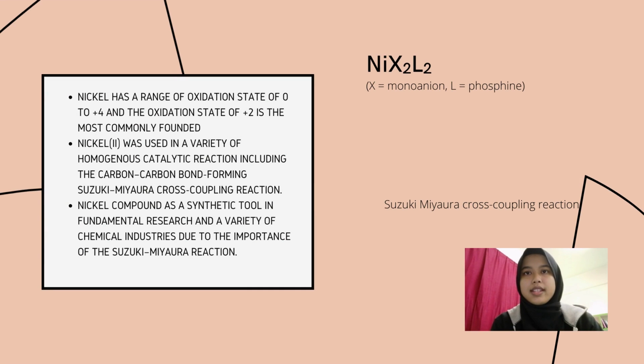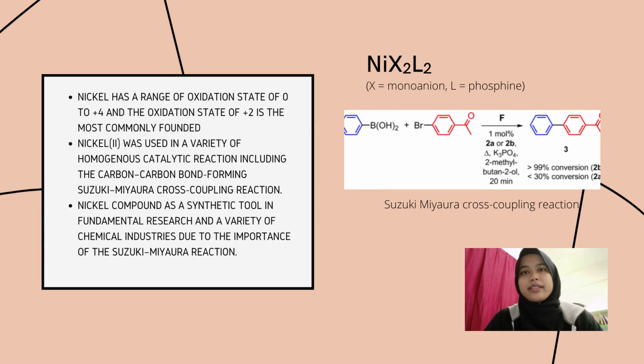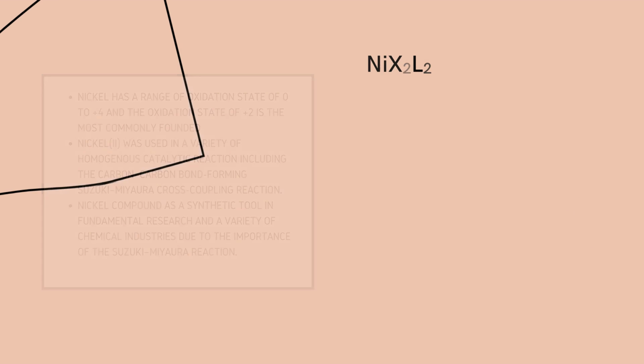Nickel has a range of oxidation states from 0 to +4, and the oxidation state of +2 is the most commonly found. Nickel(II) is used in a variety of homogeneous catalytic reactions, including the carbon-carbon bond forming Suzuki-Miyaura cross-coupling reaction. Nickel compounds are a synthetic tool in fundamental research and a variety of chemical industries due to the importance of the Suzuki-Miyaura reaction.